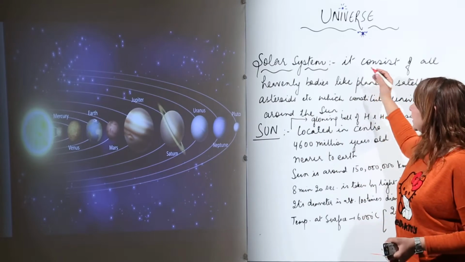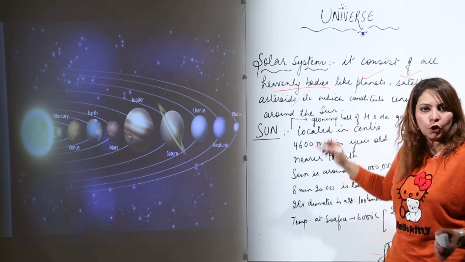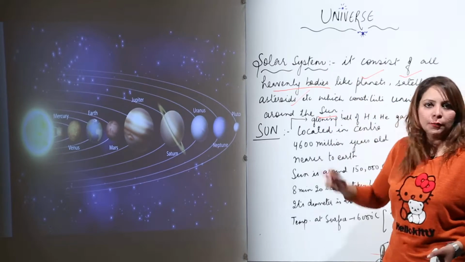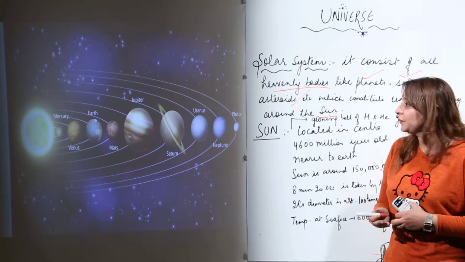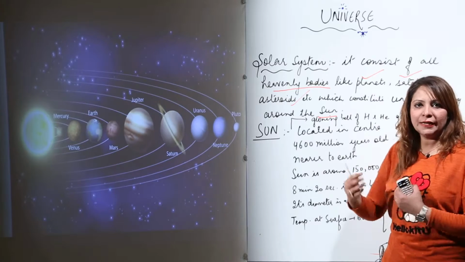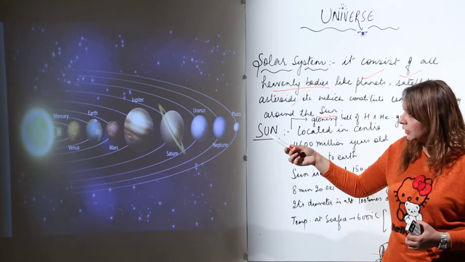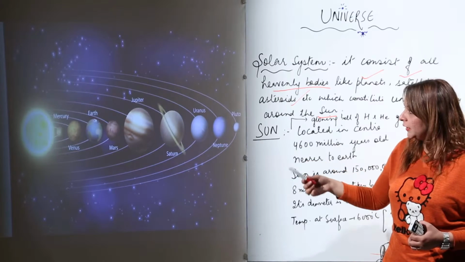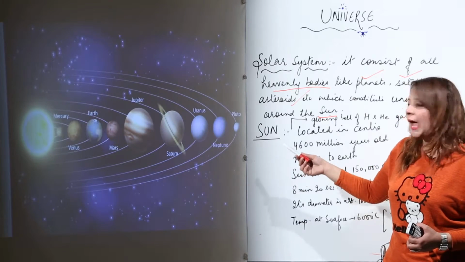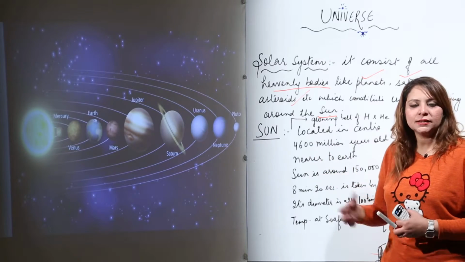The solar system consists of all heavenly bodies like planets, satellites, asteroids, comets, meteors, and meteorites. They all are moving around the sun, and this is the solar system. As you can see, the first figure is the sun, and after that you have all the planets lined up in sequence: Mercury, then Venus, then Earth, then Mars, Jupiter. The planet with rings is Saturn, then Uranus, Neptune, and the dwarf planet, Pluto. We will discuss these planets now in detail.